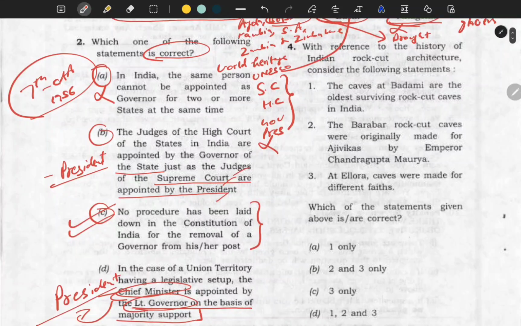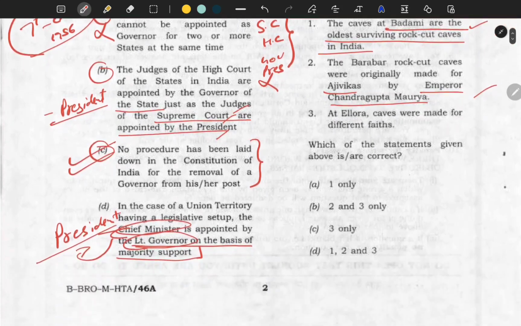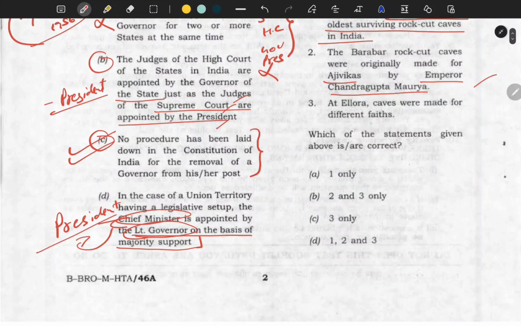Come to the next question. It is related to the rock cut architecture of Indian history. The first statement says the caves of Badami are the oldest surviving rock caves in India. Okay, we will see. This is a factual question, so it may be correct, it may not. The Barabar rock cut caves were originally made for Ajivikas by Emperor Chandragupta Maurya. Okay, we will see. And third one is Ellora caves were made for different faiths. Okay, we will see this also.